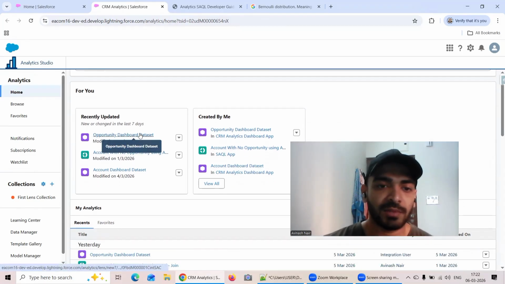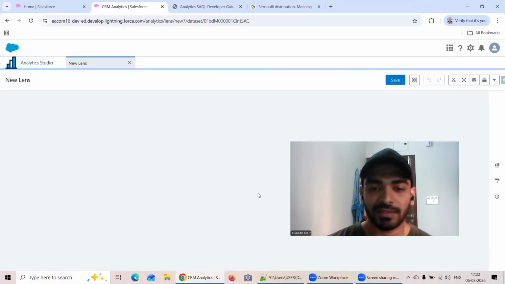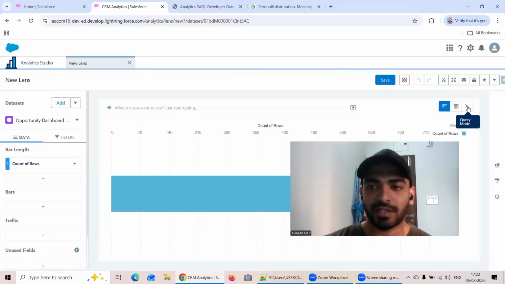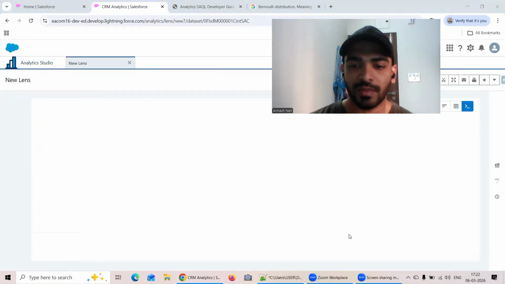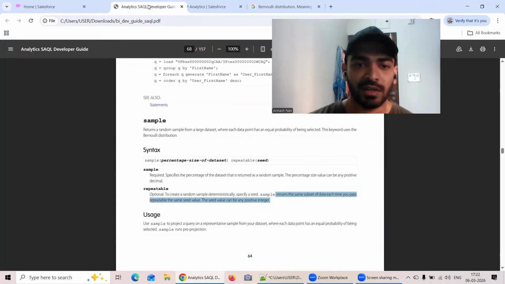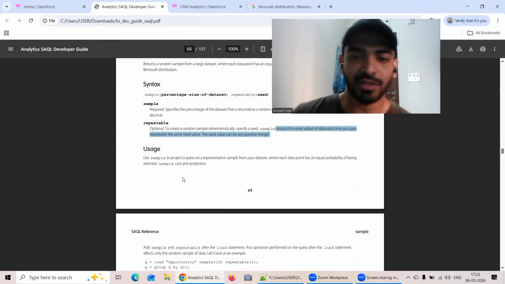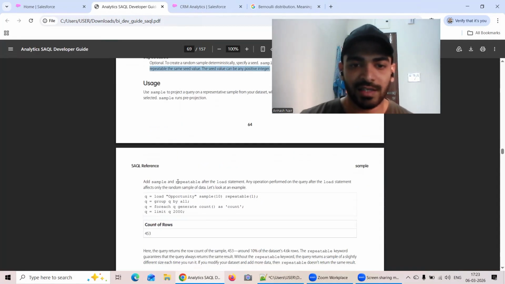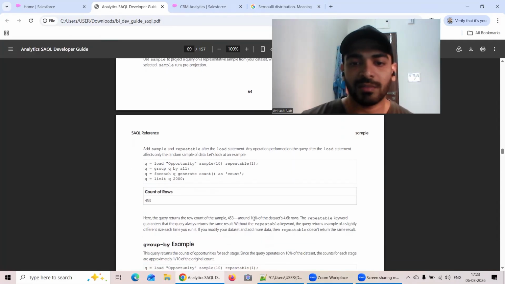Now let's say I open this particular data set, the opportunity dashboard data set, and I will move to the SAQL mode. As you can see here, let me take it on the left. Here they have given certain usage. For example, add sample and repeatable after the load; any operation performed on the query after the load affects only the random sample of it. Let's take an example. They have given sample 10. What does sample 10 mean? It basically returns 10% of the data set rows, so it's 10 by 100 times whatever the number of rows is. So let's say I just put it over there.